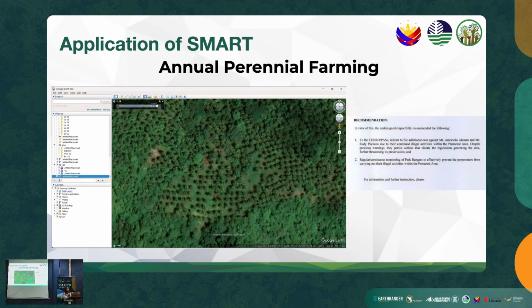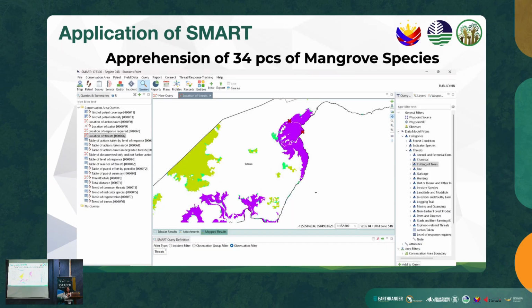So another example is annual perennial farming. Ayan, observation, again on protected areas. Last is the apprehension of 34 pieces of mangrove species, which is also observed inside a protected area. So through this application of SMART, through the conduct of Lawin, has been very beneficial in analyzing various threats to our forest lands as well as the protected areas.